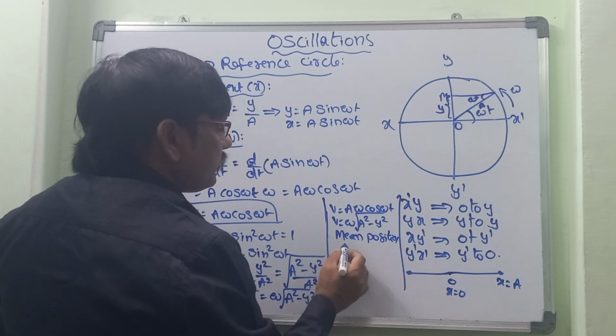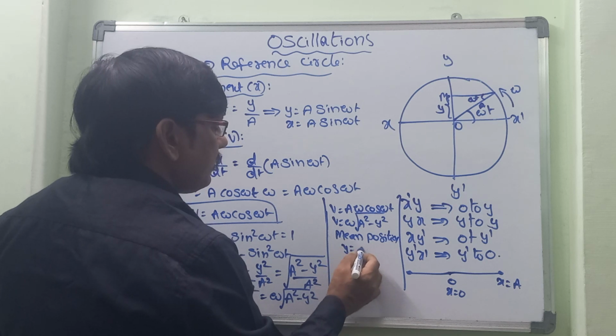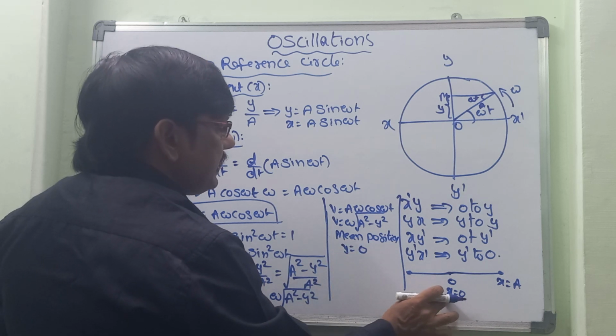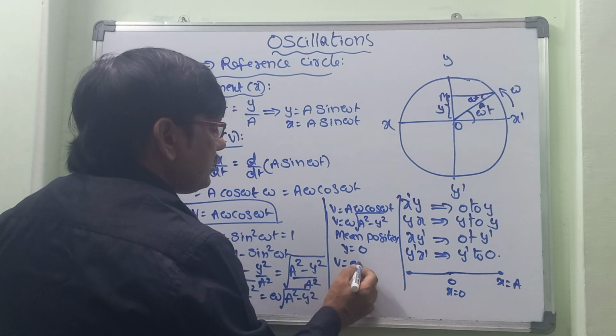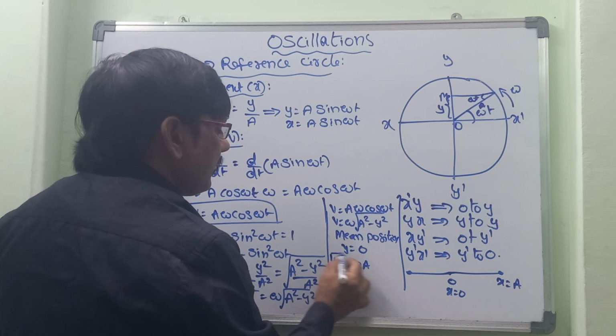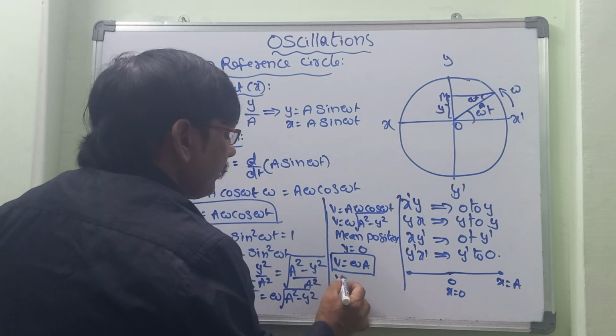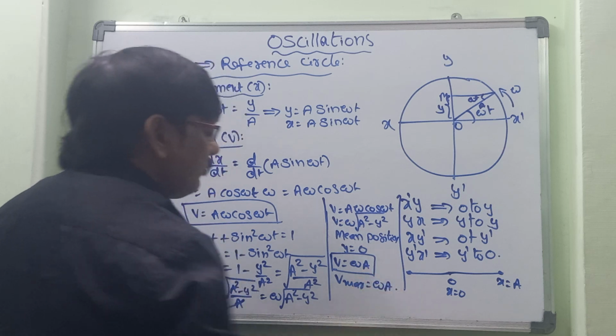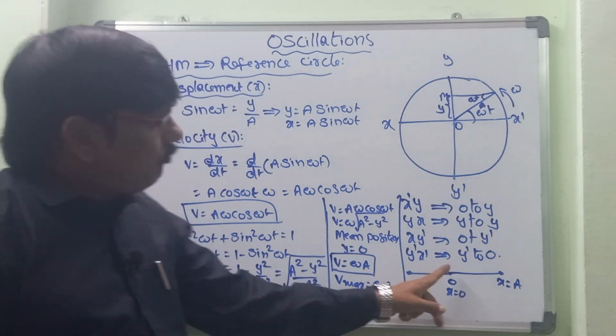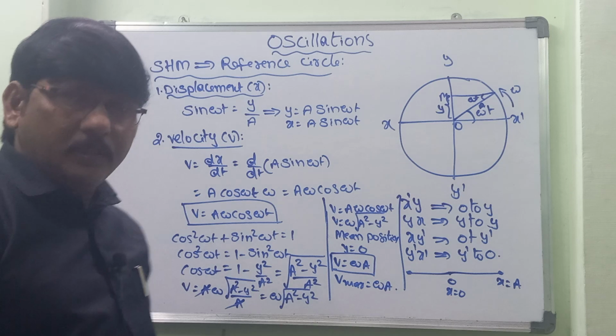We can consider the mean position as 0, so y is equal to 0. We can consider this as y as well as x, there is no problem in that. Omega square root of a square means omega a. So the velocity is maximum at mean position, that is omega a.